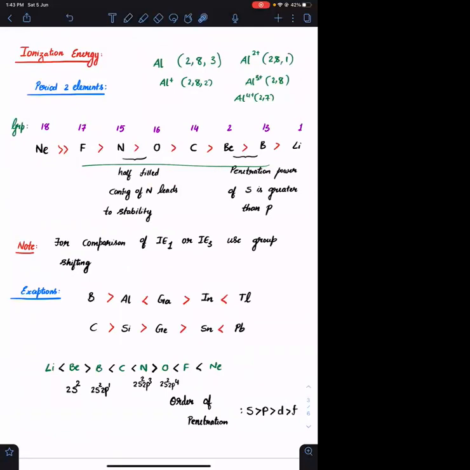Neon greater than, or group 18 greater than 17, 17 के बाद expected is 16, but 15 will be greater than 16. 16 के बाद 14, 14 के बाद expected is 13 because of penetration effect. Group 2 will be having greater than 13. उसके बाद 1. Agreed? Okay.